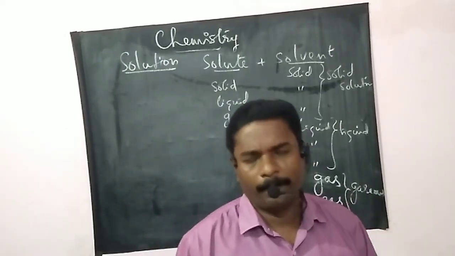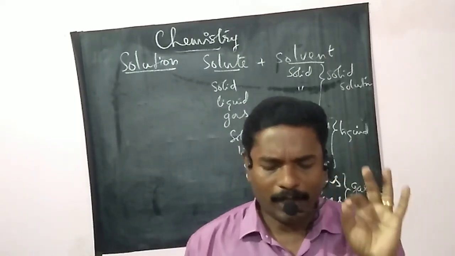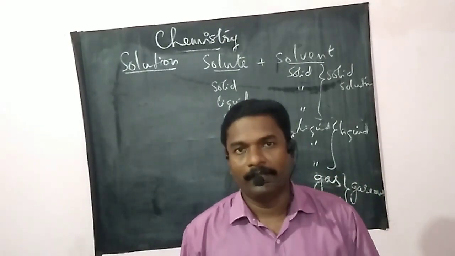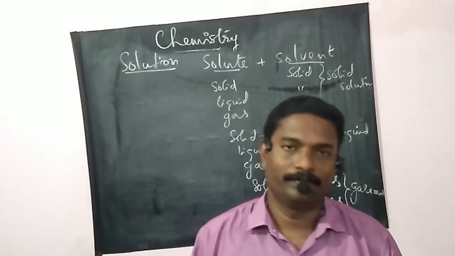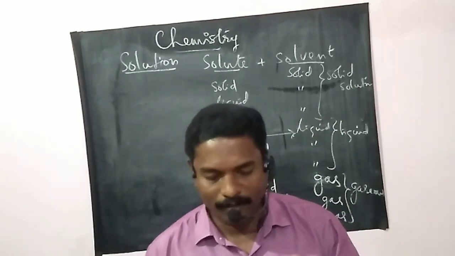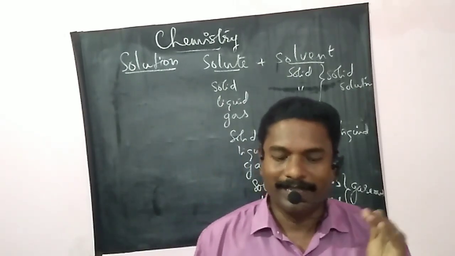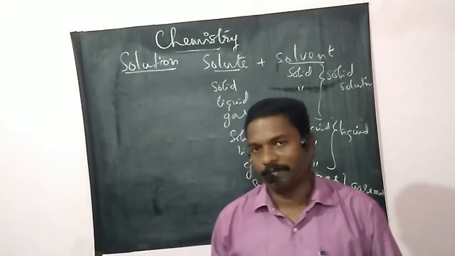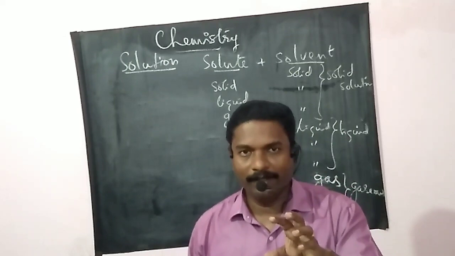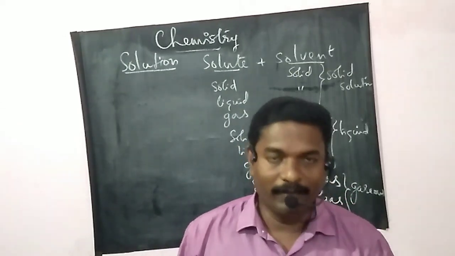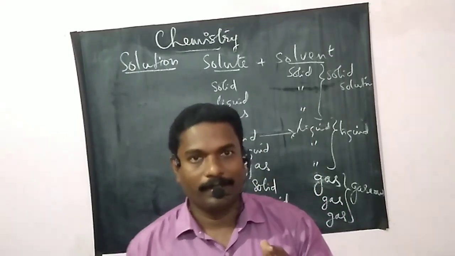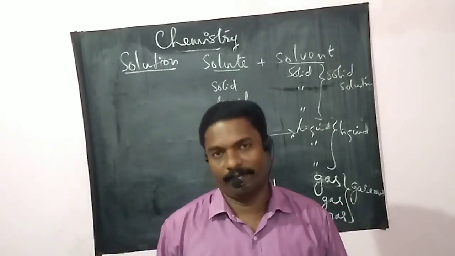Second example, a solution of iodine in alcohol. Iodine is a crystalline solid. So it is an example for a solid in liquid solution. Crystalline solid iodine, when dissolved in liquid alcohol, we get tincture of iodine.